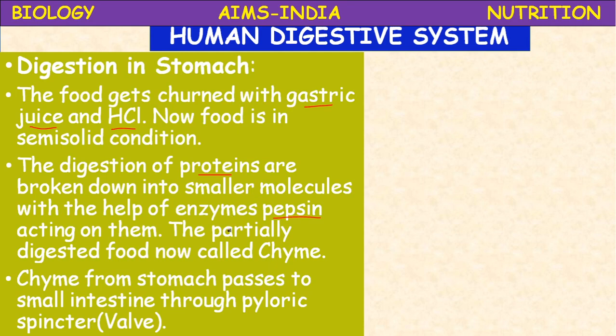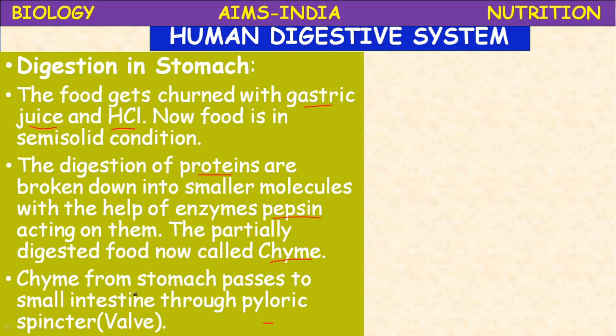Next, in the digestion of proteins, proteins are broken down into smaller molecules with the help of the enzyme pepsin acting on them. The partially digested food in the stomach is called chyme. Previously, the partially digested food in the mouth we called a bolus. Now another term, chyme. Chyme is acidic in nature. The partially digested food in the stomach is called chyme.